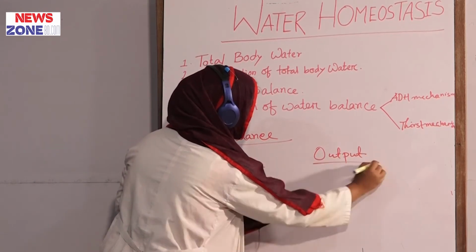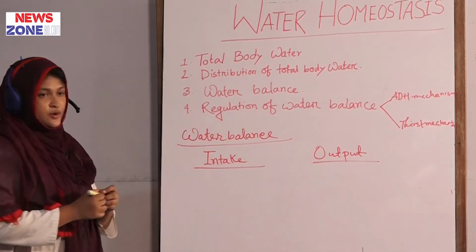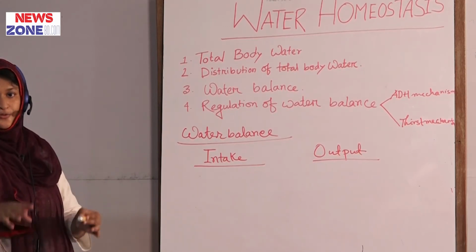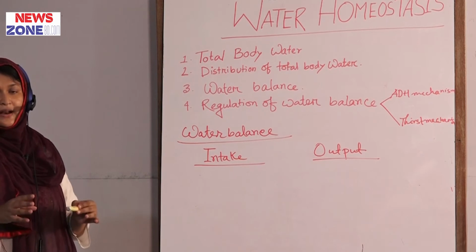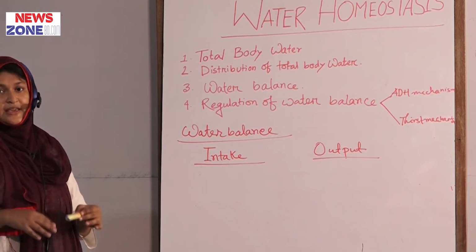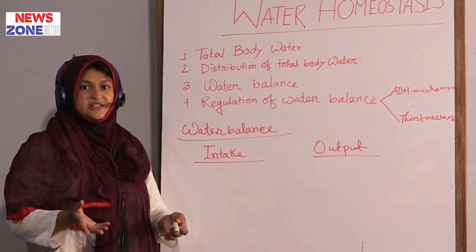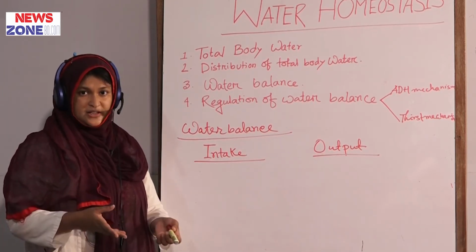Obviously, these two will be the same amount. The amount we take, the same amount will be excreted from our body, then our system will be normal. If there is a disturbance between intake and output, there will be disturbance in our body system.